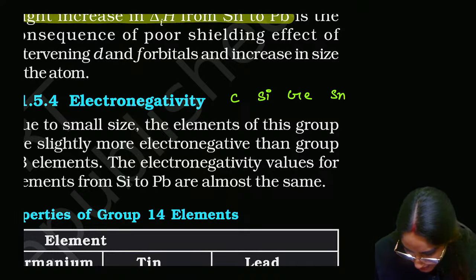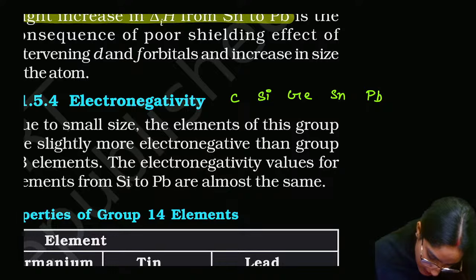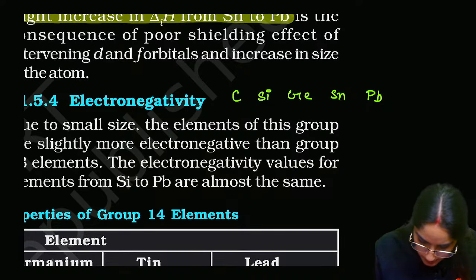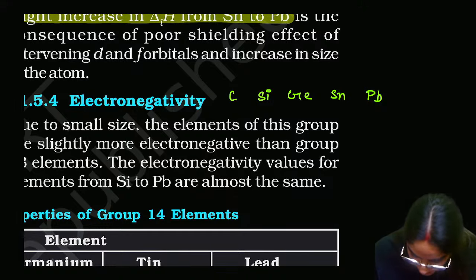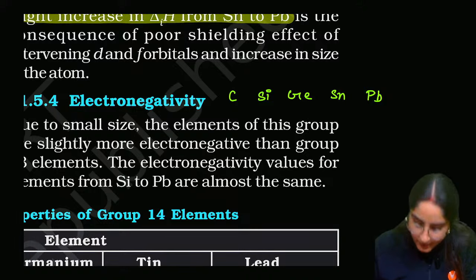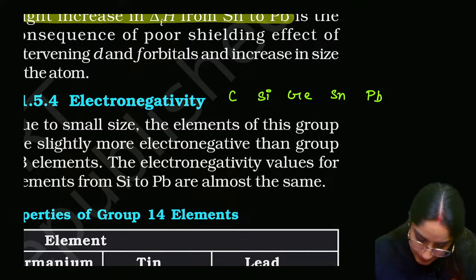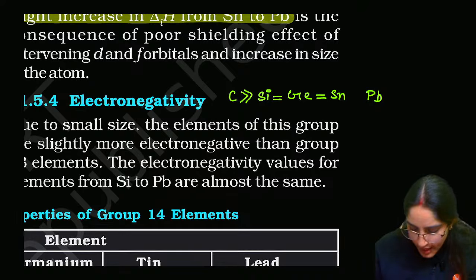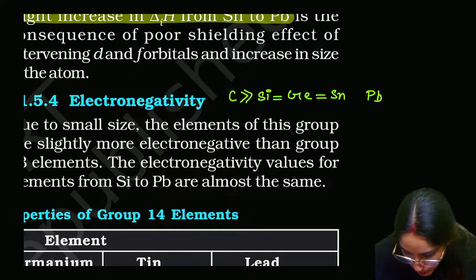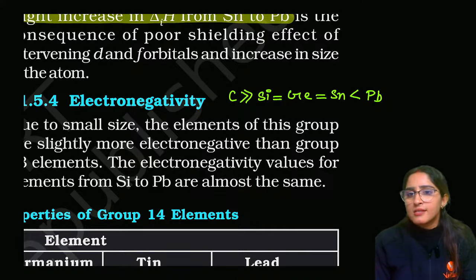Now firstly, what we have seen in the case of carbon, what you will have here, electronegativity decreases, then it is same, then here it is decreasing to a large amount, but here it is increasing to a very small amount.